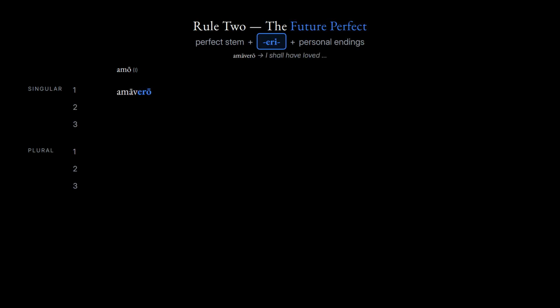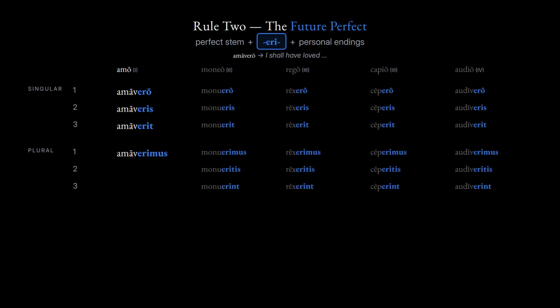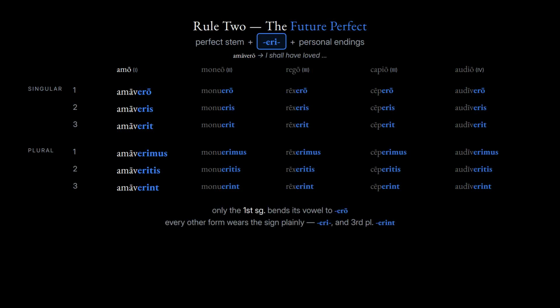Amavero, I shall have loved. Amaveris, you will have loved. Amaverit, he, she, or it will have loved. Amaverimus, we shall have loved. Amaveritis, you all will have loved. Amaverint, they will have loved. Only the first person singular bends its vowel. The rest wear the tense sign plainly.